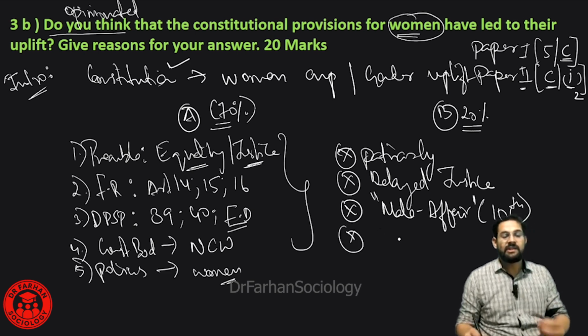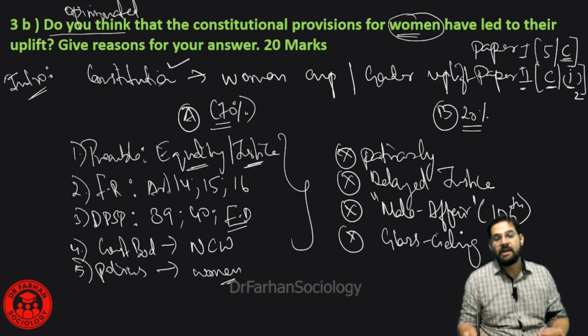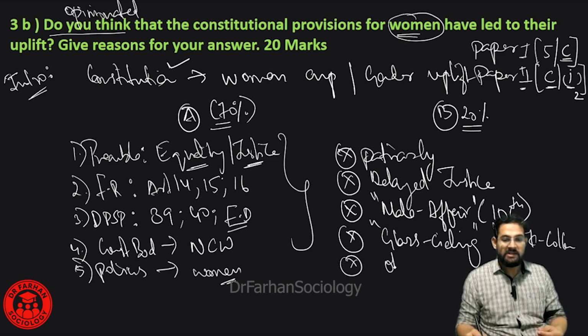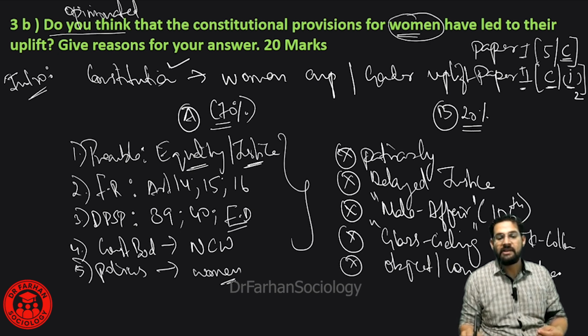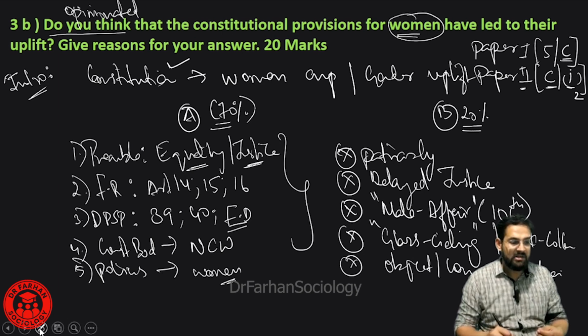We get to see that even if we are living in an open society, there are still some areas where men have more upper rights. There is the concept of the glass ceiling effect, and the pink collarization of jobs. Largely in the name of women upliftment, in the name of freedom of speech, women are being considered as objects. This is called the commodification of women that is happening. So these areas of women upliftment have not been focused on enough.